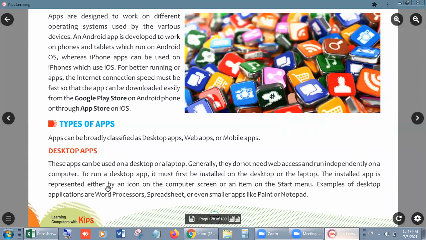Examples of desktop applications are word processors, spreadsheets, or even smaller apps like Paint or Notepad. You can see it, right? Word processors means MS Word, etc. Spreadsheet means MS Excel, and even smaller apps like Paint or Notepad, you can say. Okay, so these are the desktop apps. This is the first type of app. Number two,